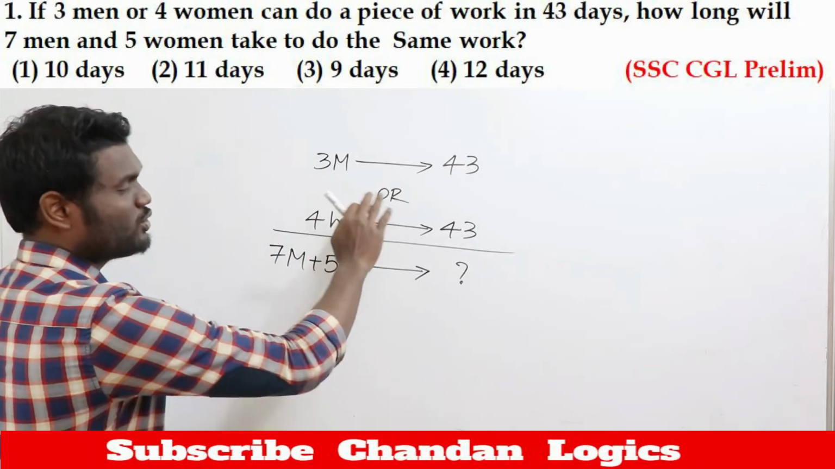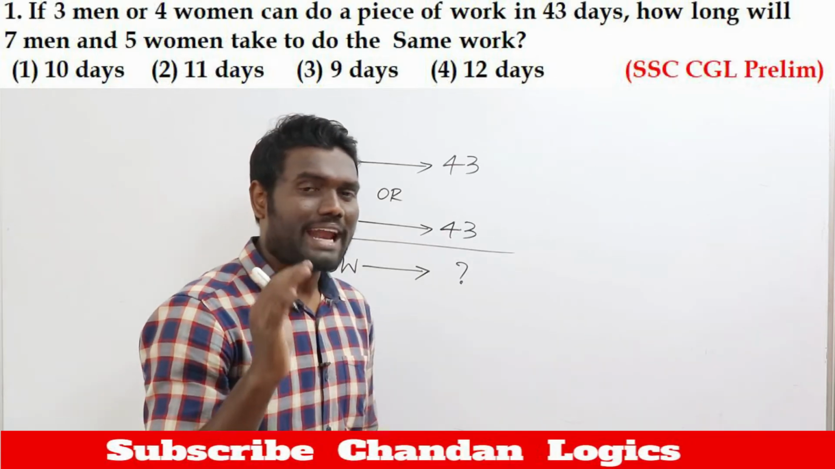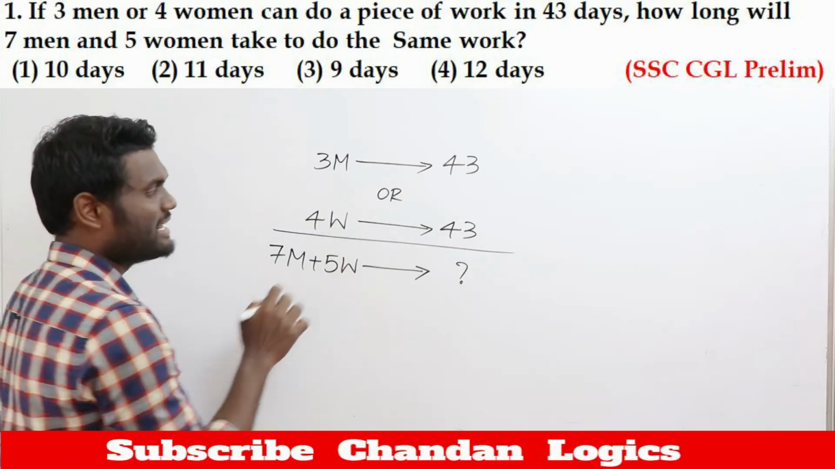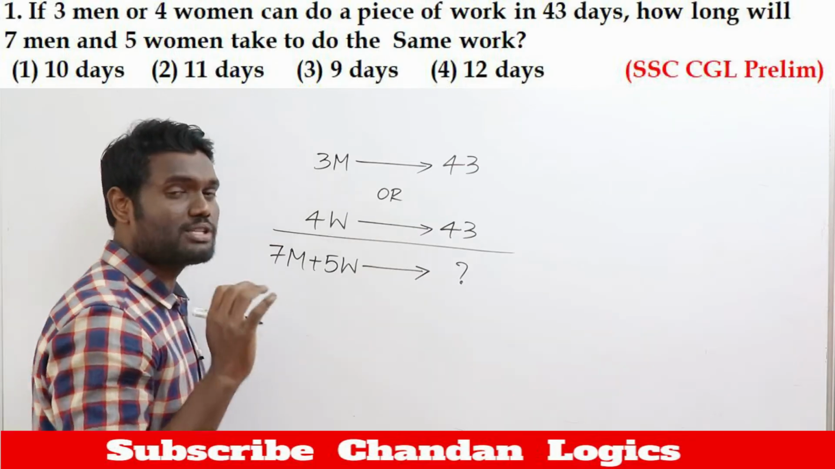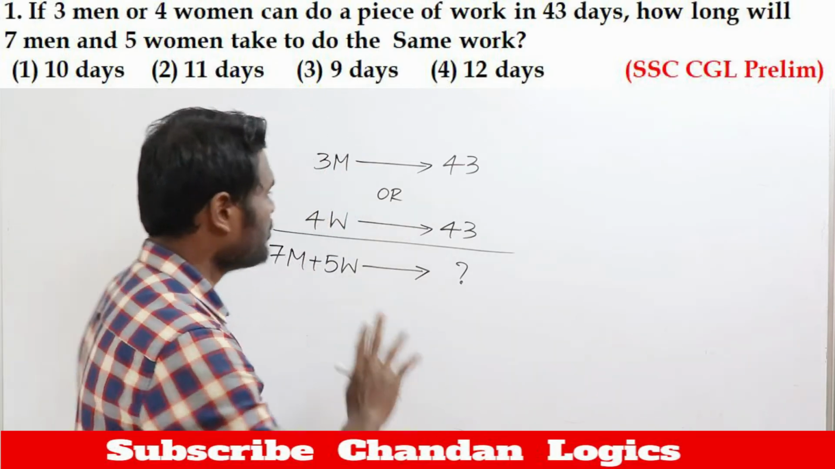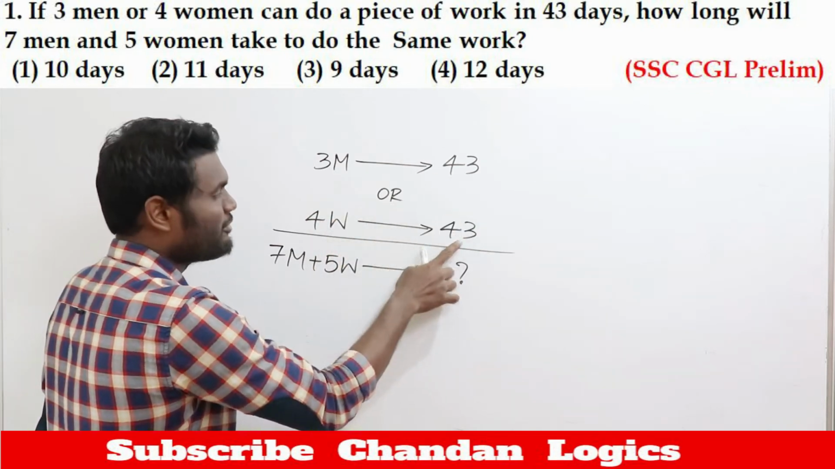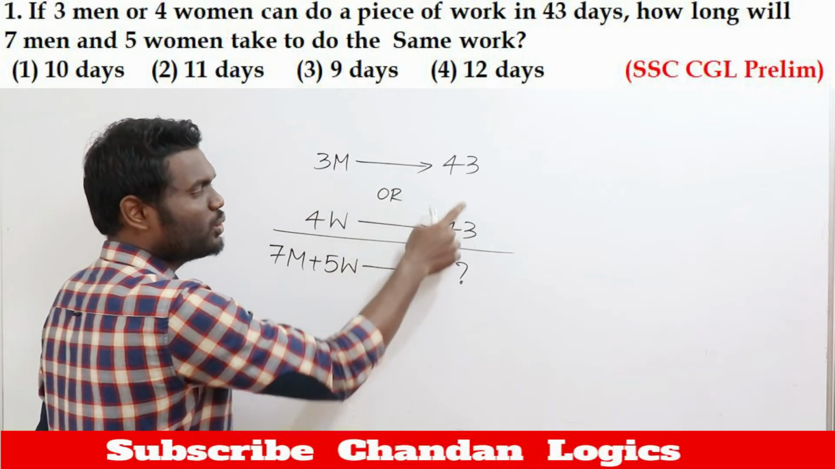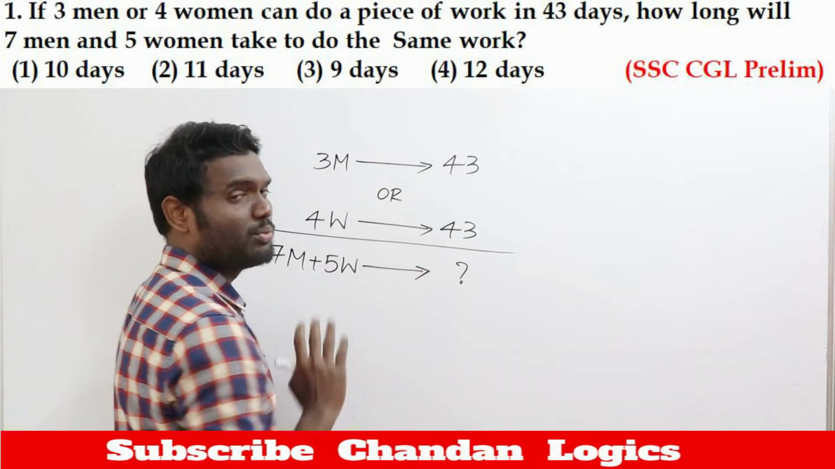Now, many people take some time on these questions, but I will show you a simple short trick technique whenever you have questions in this way, that is, "or" followed by "and". With this technique you can mark the answer in just 2 seconds. Whenever you have "or", if you observe here, the number of days will be the same. Because 3 men or 4 women means either of them can do the work in 43 days. And they ask us, 7 men and 5 women can complete the work in how many days?